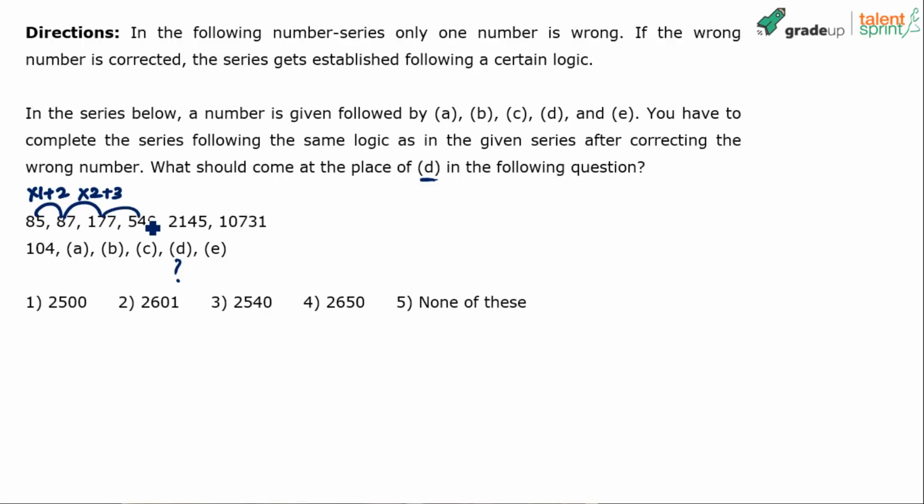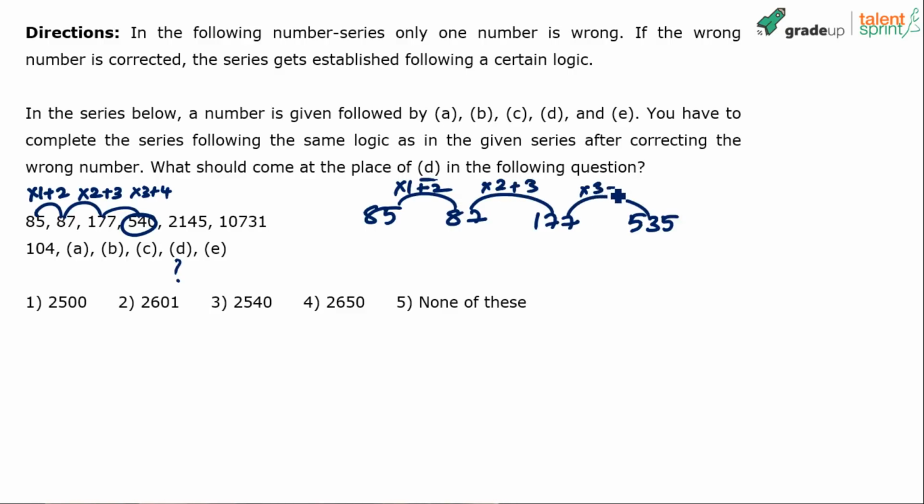So going by that, 177 into 3 plus 4. What is 177 into 3? 170 into 3 is 510, 7 into 3 is 21, 531. 531 plus 4 should be 535. This is the wrong number if I go by this pattern. You understand? 540 should be replaced with 535. So the series becomes this: 85, 87, 177, and then it should be 535. According to this logic. Which logic? Into 1 plus 2, into 2 plus 3, into 3 plus 4, and so on.